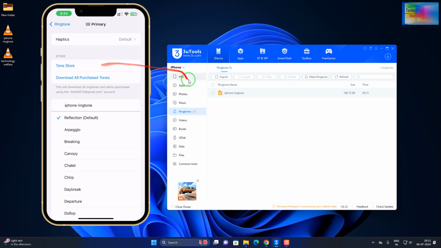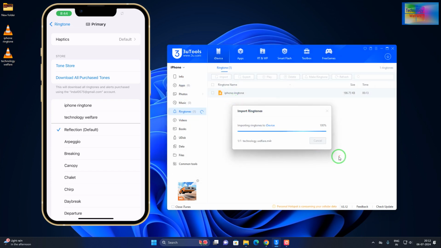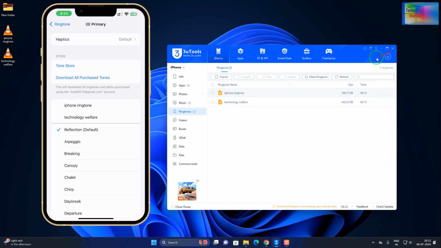I had already connected, so we will select here the ringtone options, and here we have the import option highlighted. We'll go to file, come to the desktop, and import it, and it has been converted, and as we see, Technology Welfare is there. Now let's check what the sound quality is and how it is.